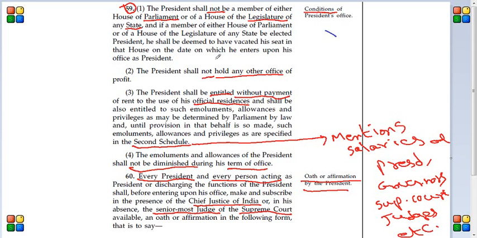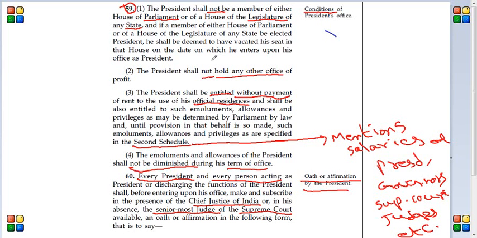It's pretty simple. If someone is a member of Rajya Sabha or Lok Sabha or any state legislature like legislative assembly or legislative council, then he cannot become a president. And if he becomes a president, then the office he was holding earlier, like member of parliament or member of legislative assembly, will be vacated.